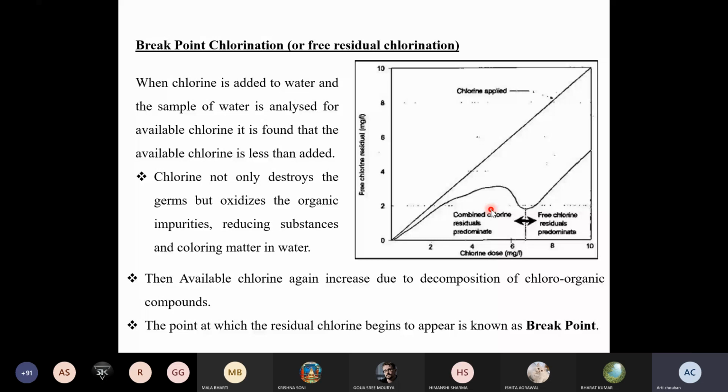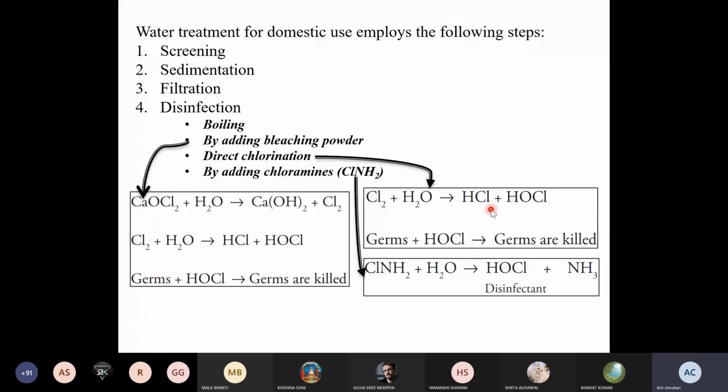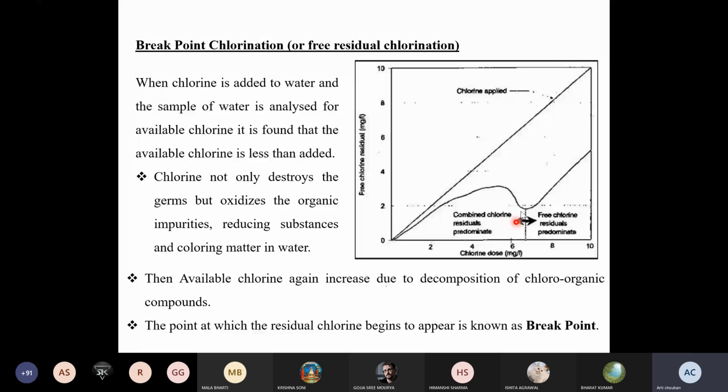So this is actually the combined chlorine. That Cl2, HOCl, all are the free chlorine, and chloramines are formed after the reaction with organic and inorganic compounds, where the chlorine forms chloramines. Maybe monochloramine. If we are adding more chlorine, then dichloramine. If we are adding more chlorine, then trichloramine, like this. So all these combined forms of the chlorine with organic and inorganic compounds are known as combined chlorine. The third one is residual chlorine. The residual chlorine is the sum of all free chlorine and combined chlorine. All these are known as residual chlorine.